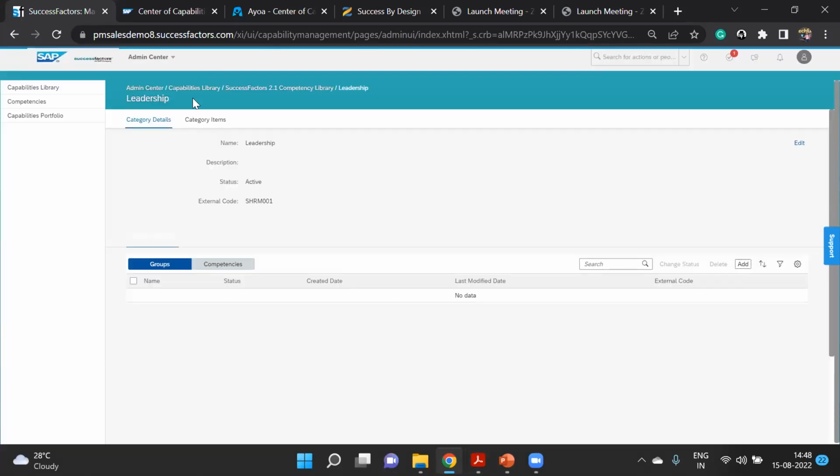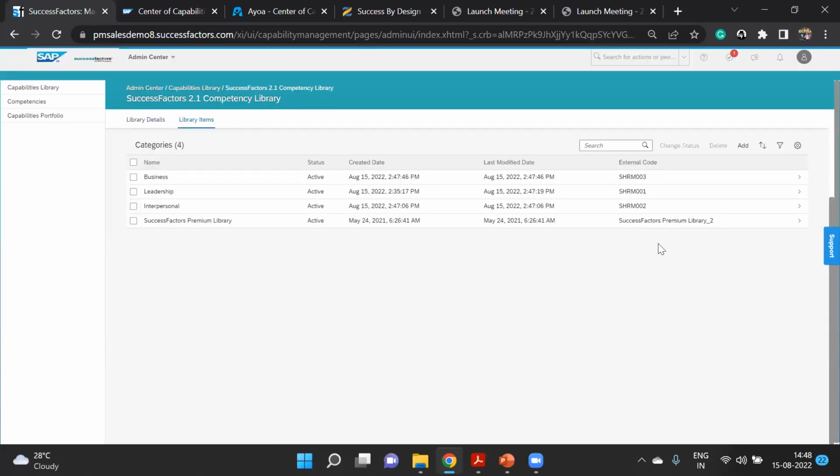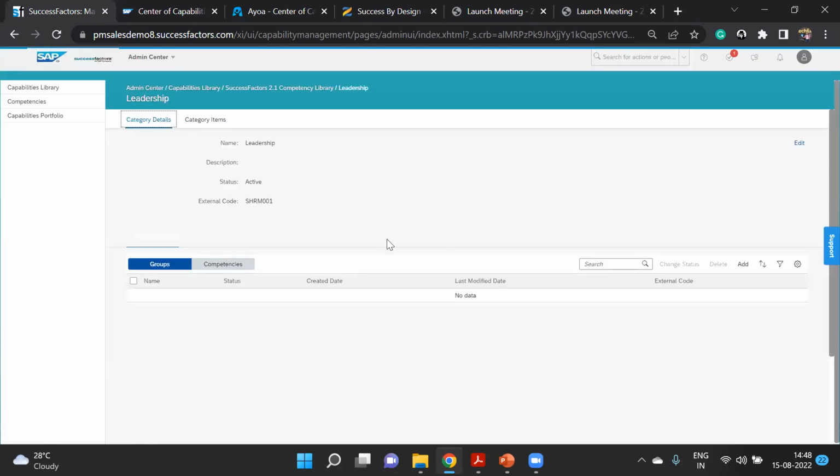So before that, let's remember the code here. This is coming under SHRM 001. Let's follow a particular naming convention so that we'll not be getting confused, right? So let's go to SHRM 001.01. That is the naming convention we'll follow.